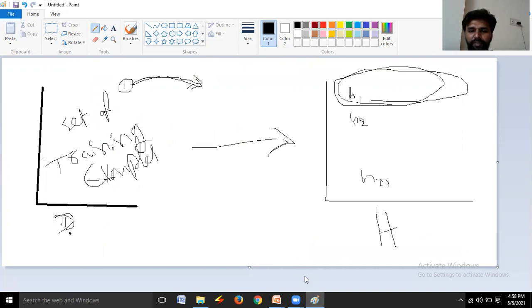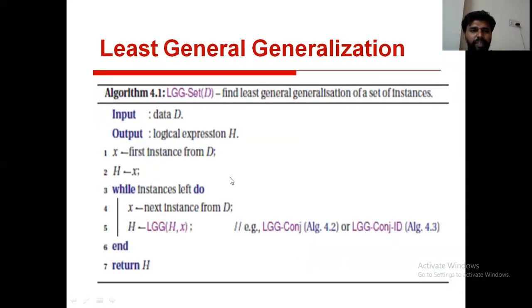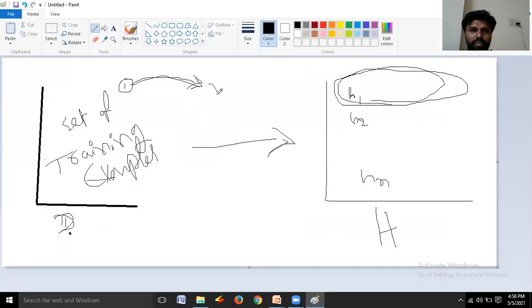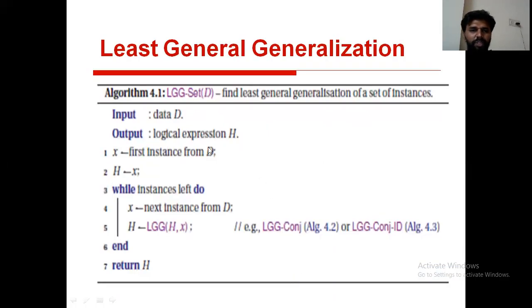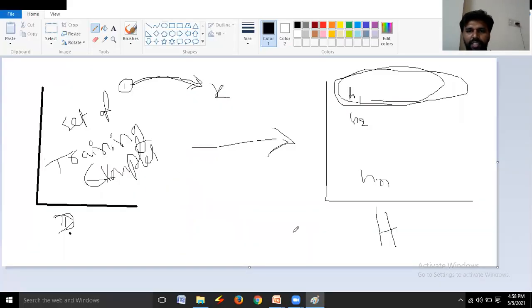Then that collected first instance is assigned to X. Right. From this X, we are identifying the hypothesis.